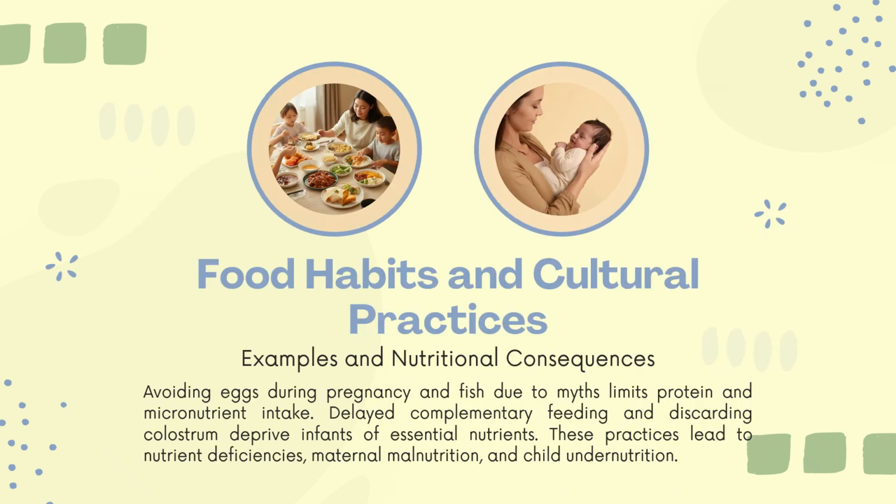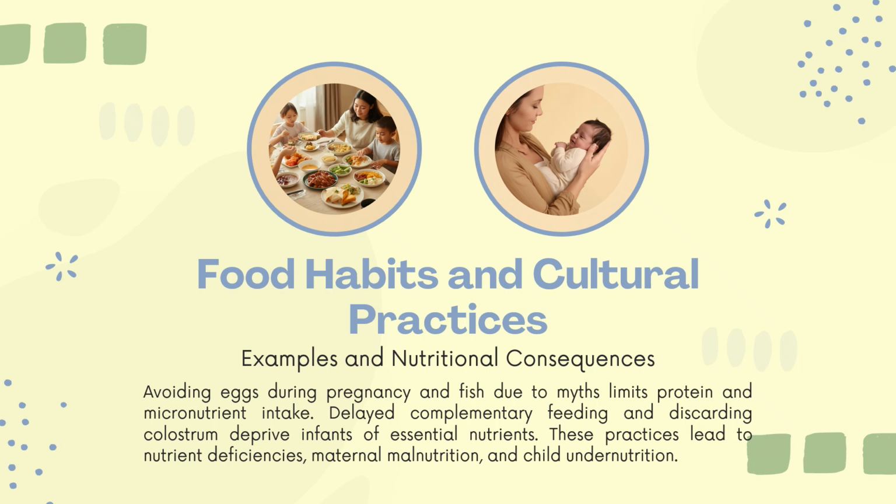The repetition is key for a more detailed explanation when this question comes in and for an essay like that. So you need more points to explain according to the marks of the question. Okay, the food habits and cultural practices, like avoiding eggs during pregnancy.